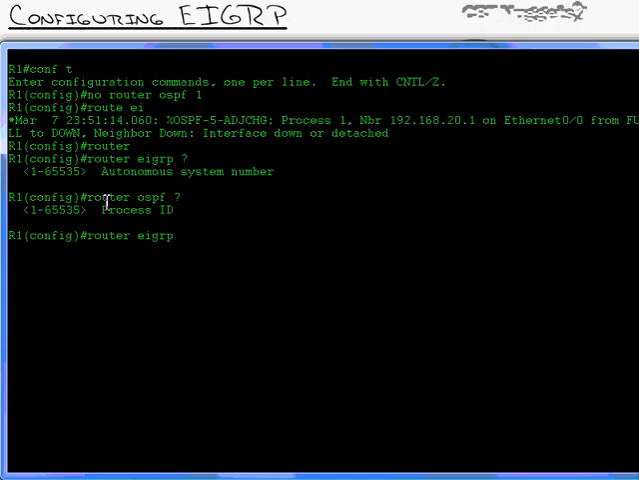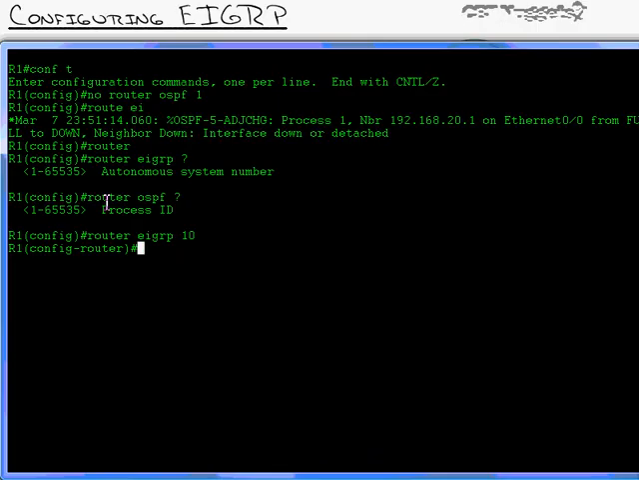So if I go in here and type in router EIGRP 10, which I'll do right now, I've created the autonomous system 10. And all the routers in my company have to be in that same autonomous system. Otherwise, EIGRP will say, oh, you're not my company. I don't need to exchange routes with you.